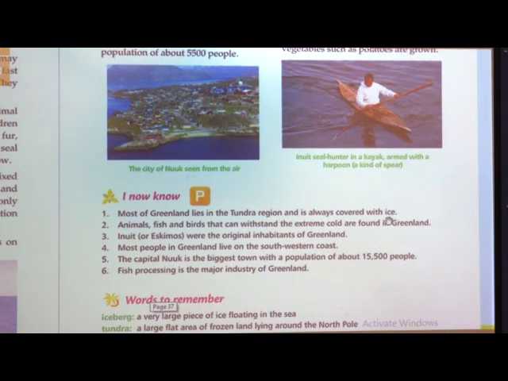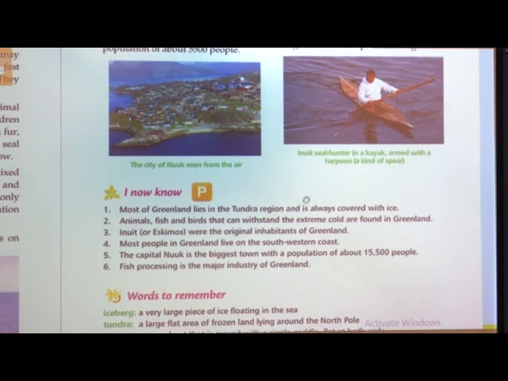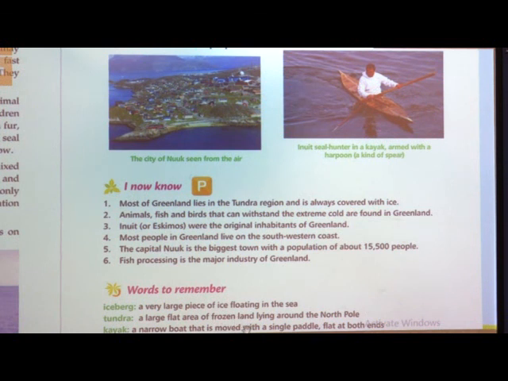It is also called the tundra region. Tundra means a large flat area of frozen land lying around the North Pole. Where is Greenland located? It is located towards the North Pole, and 80% of Greenland is covered with snow.